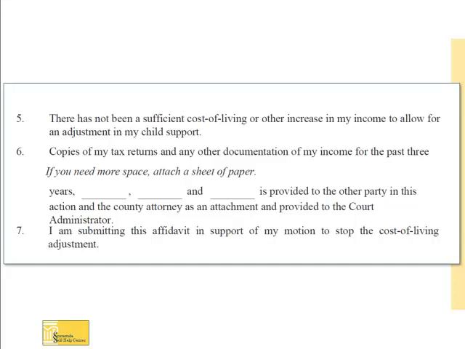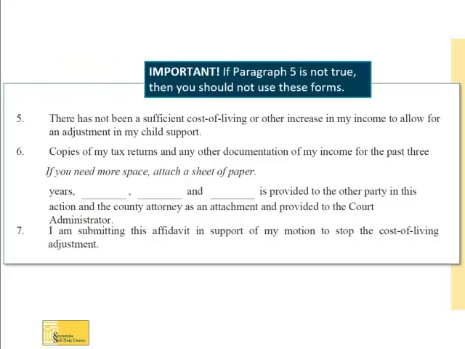Paragraph 5 is very important. This statement should be the reason you are asking the court to stop the COLA increase. Paragraph 5 states, there has not been a sufficient cost of living or other increase in my income to allow for an adjustment in my child support. If paragraph 5 is not true, then you should not be using these forms, and you might want to talk to an attorney if you still want to file a motion to stop COLA.